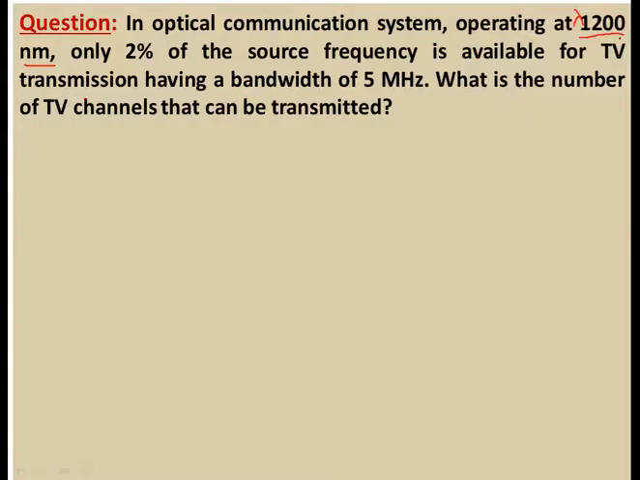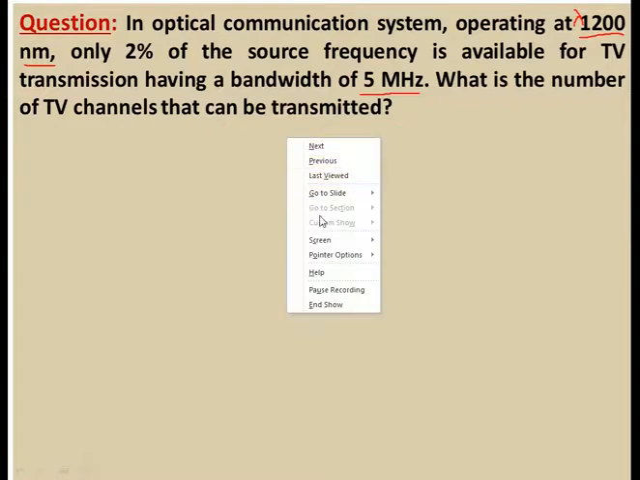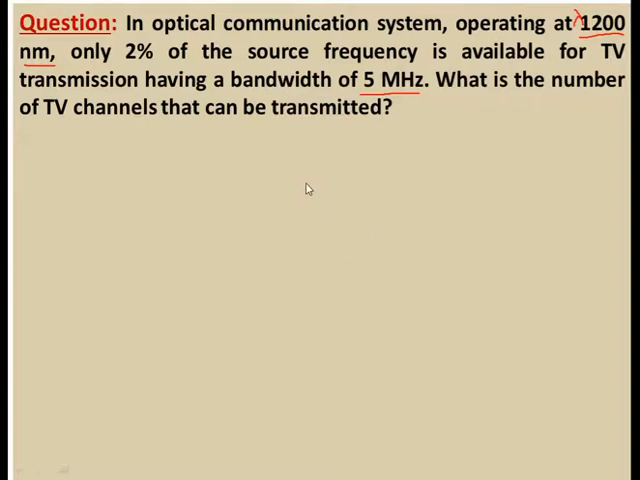For this wavelength there will be a frequency, and only 2% of that frequency will be available for TV transmission having a bandwidth of 5 MHz. The bandwidth of the transmission line is 5 MHz. Then what is the number of TV channels that can be transmitted? You have to find this. So let us see our solution.